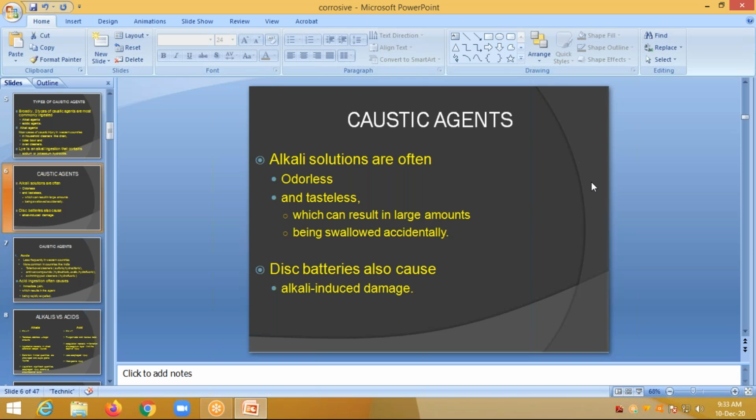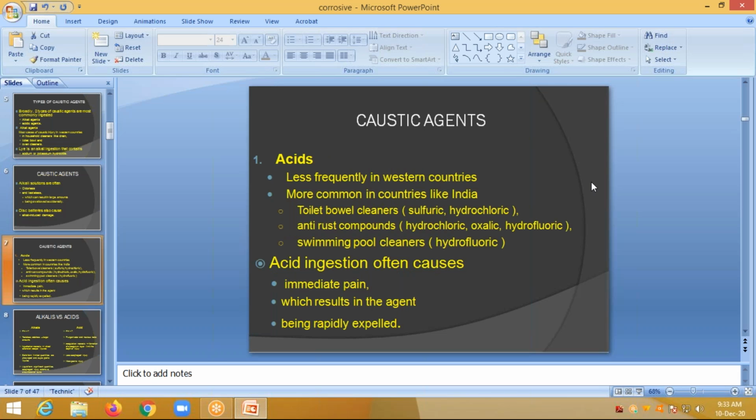They induce alkali type of damage. Coming to caustic agents, acids are less frequent in Western countries and are more common in India. In India, they tend to ingest Harpic and toilet cleaners like that, and Vim liquids. Those contain sulfuric and hydrochloric acids. Sometimes anti-rust compounds that contain hydrochloric, oxalic, and hydrofluoric acid. And in swimming pools, they try to ingest the bleaching powder solution.